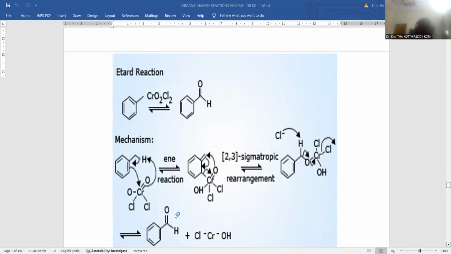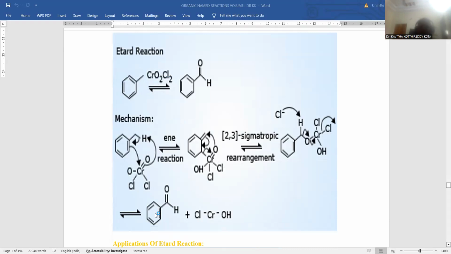Etard reaction, the detailed mechanism is provided one more time. If you are taking toluene as a starting material, chromyl chloride is the distinguished reagent for the Etard oxidation. Controlled oxidation takes place, and the methyl is subsequently transformed into the aldehydic functional group. In order to understand the mechanism, the reaction is initiated by shifting of hydrogen from the methyl functionality to the oxygen of this chromyl chloride, and eventually there will be bonding between the aromatic carbon atom and the chromium, so that you can notice the chromate ester.